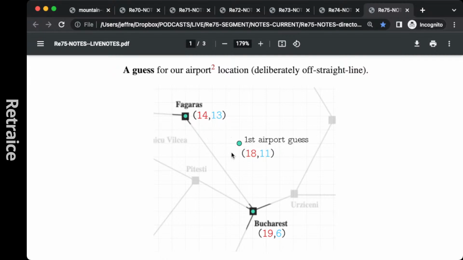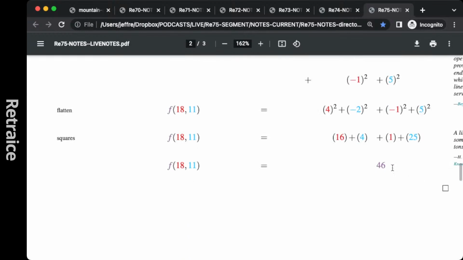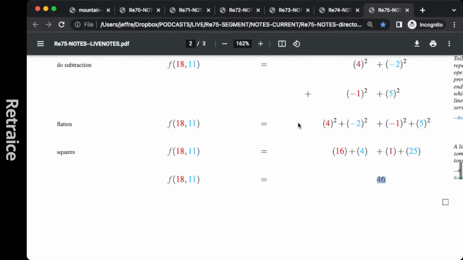It's a little bit closer to Fagarash than to Bucharesti. We can kind of see that just eyeballing it. And we know, based on the way we designed our objective function, that when gradient descent comes and moves it over here, the score is going to go down. We want this, 46, to go down as far as possible.